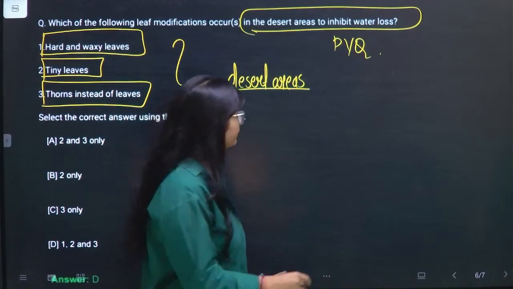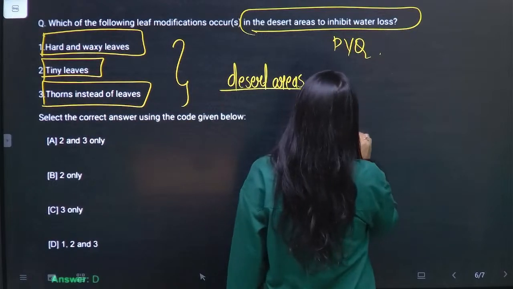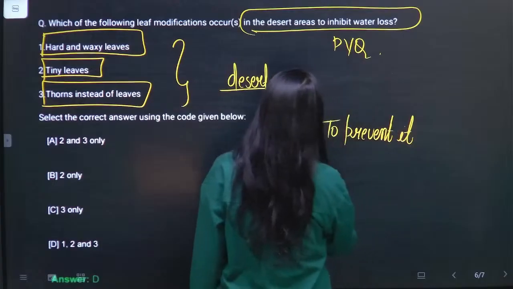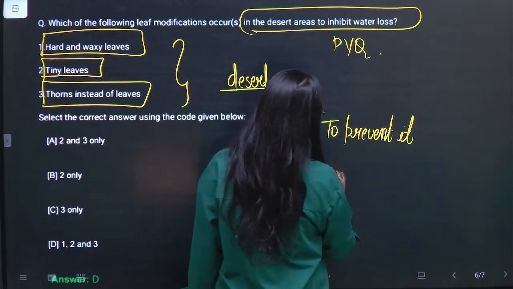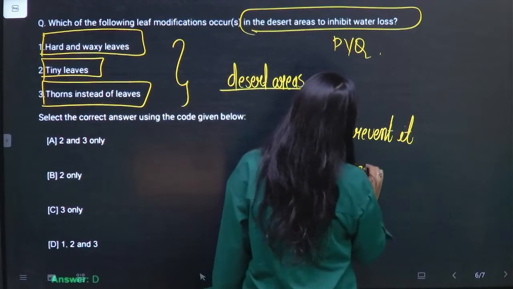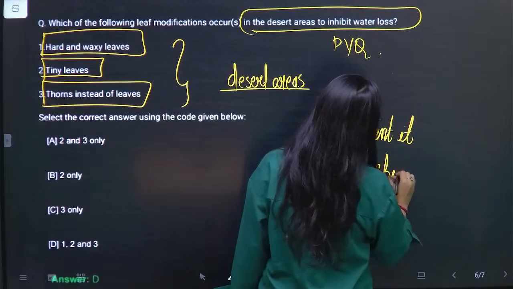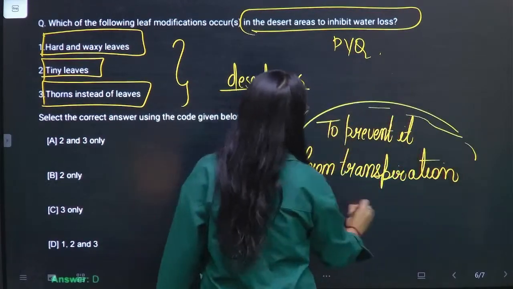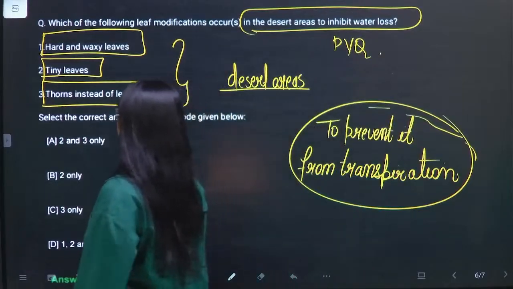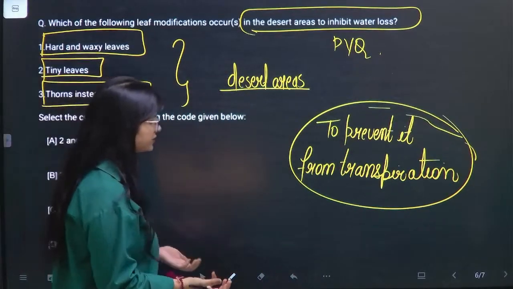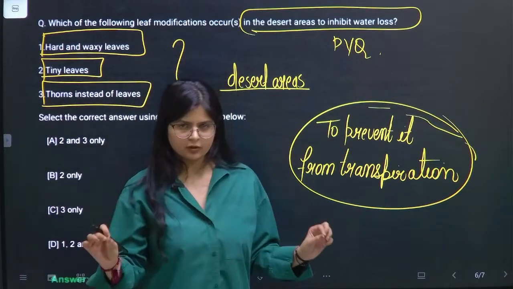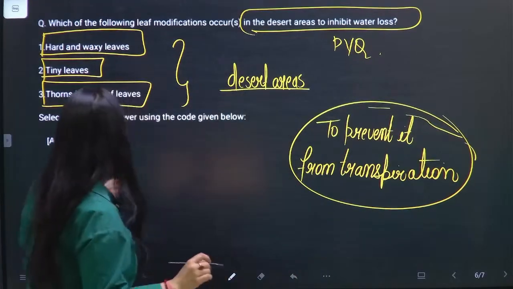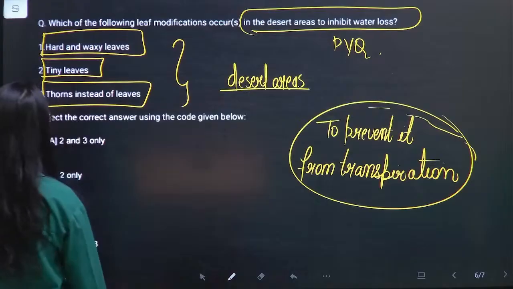So to prevent transpiration, it is important that they have a tiny leaf. Therefore, which one is correct? 1, 2, and 3 are correct.